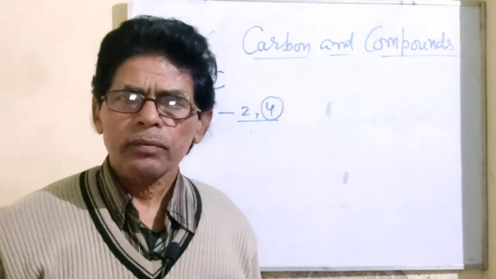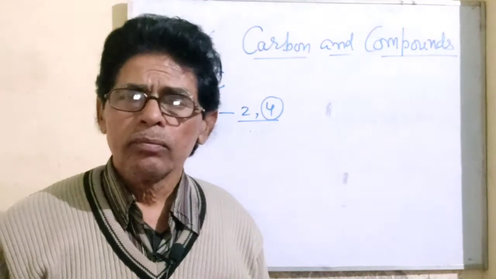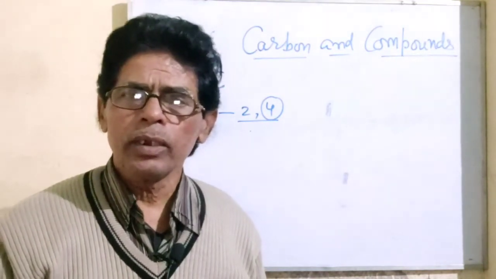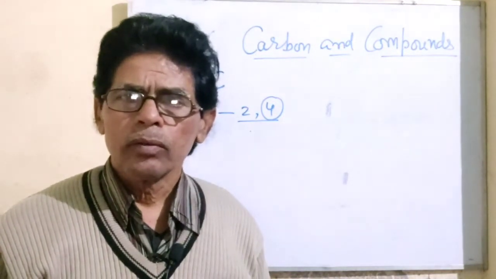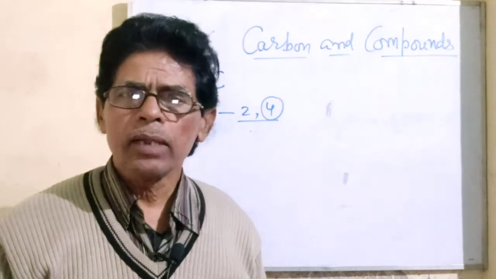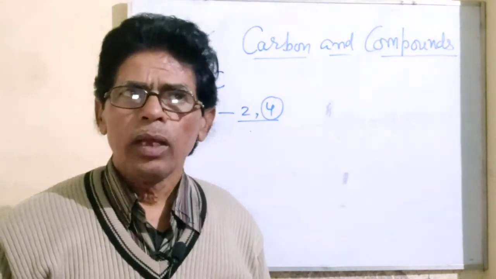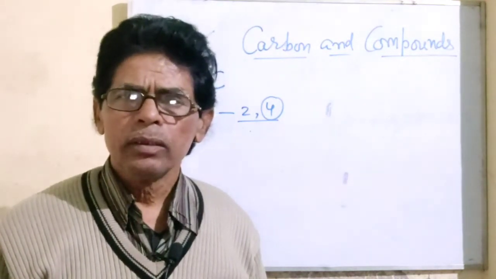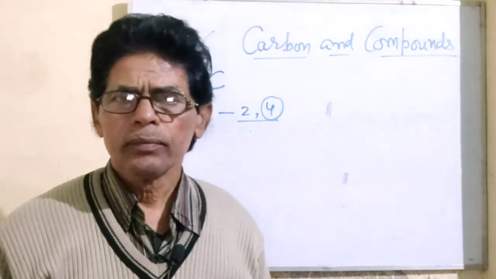Just like nitrogen, phosphorus, all these elements have 5 electrons in the valence shell. So the common valency is 8 minus 5, that is 3. You know the compound of nitrogen and hydrogen is NH3. So in NH3 and PH3, the valency of nitrogen and phosphorus is 3.